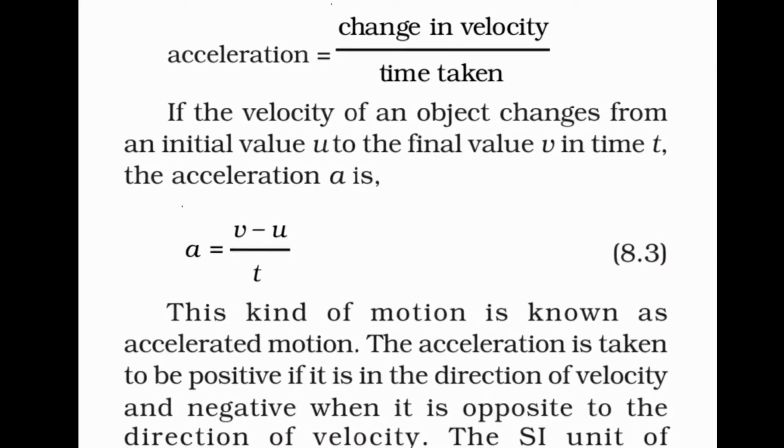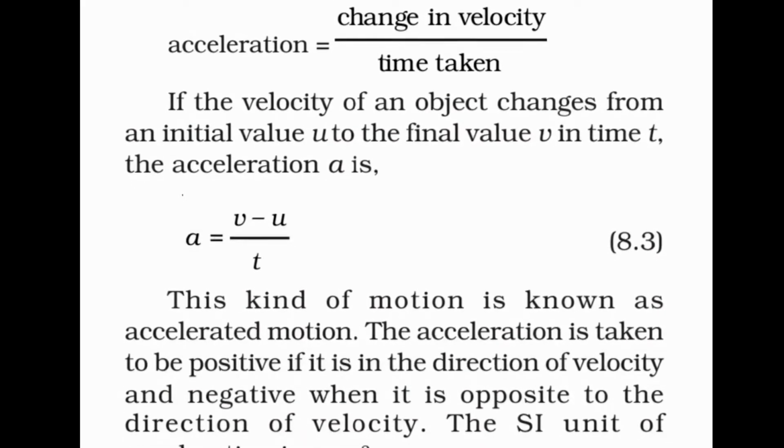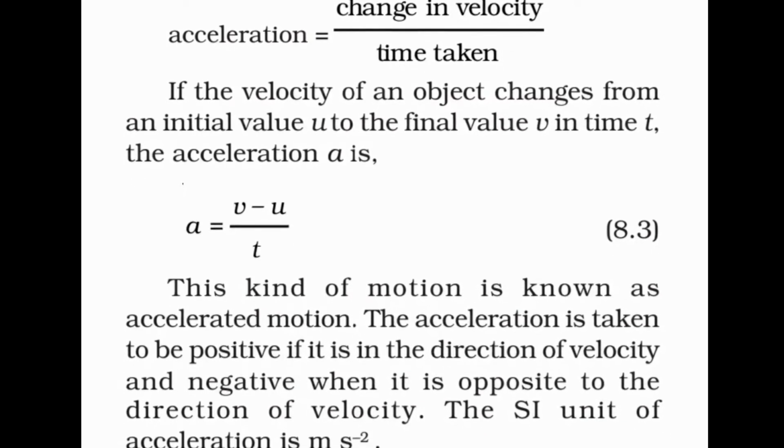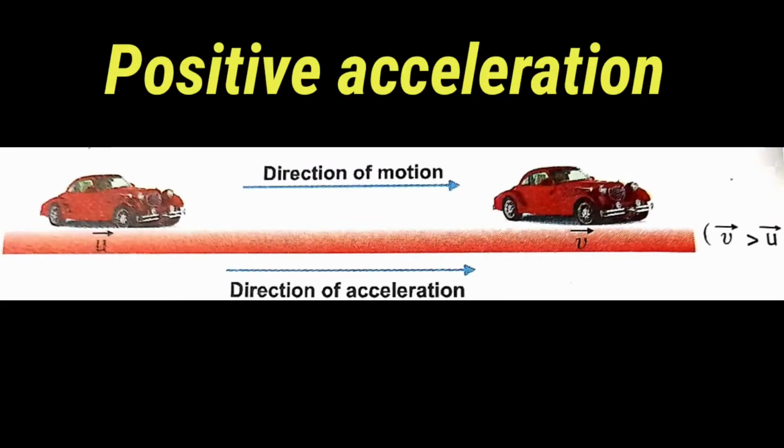The acceleration is taken to be positive if it is in the direction of velocity. Or we can define it in another way. If the velocity of an object increases with time in the direction of the motion of the object, then the acceleration of the body is known as positive acceleration. For example, if an object starts from rest and its velocity goes on increasing with time in the direction of its motion, then the object has positive acceleration.